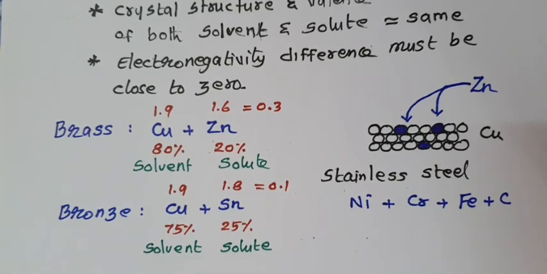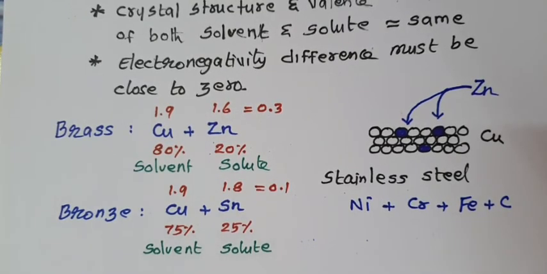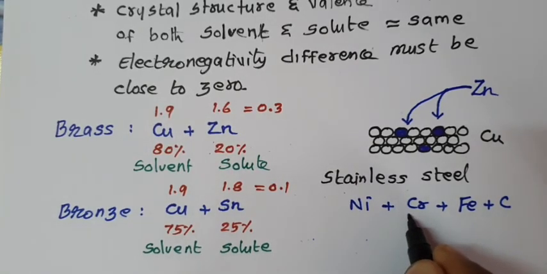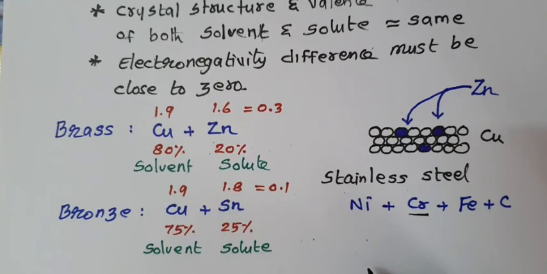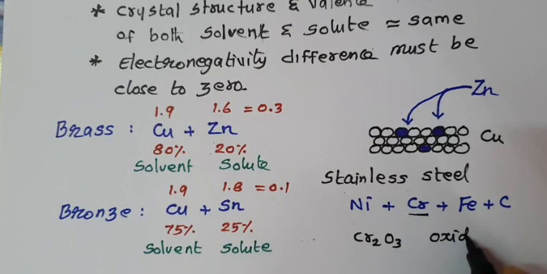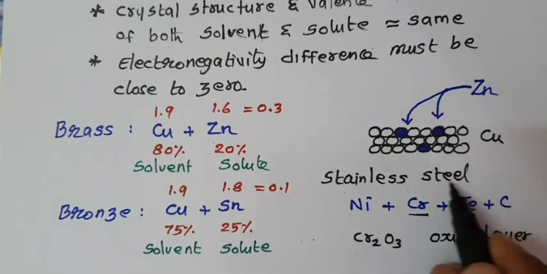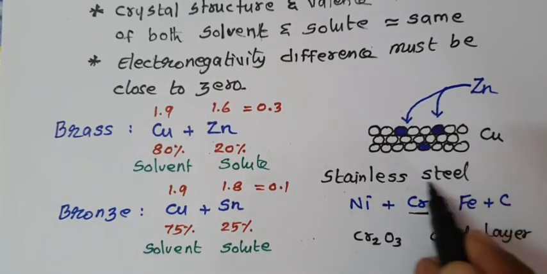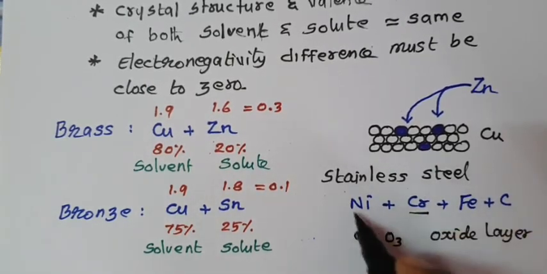How is stainless steel protected from rusting? The chromium present in this alloy forms chromic oxide, Cr2O3. An oxide layer is formed on the surface of the stainless steel.